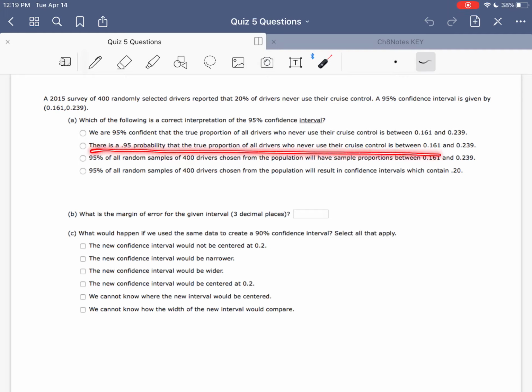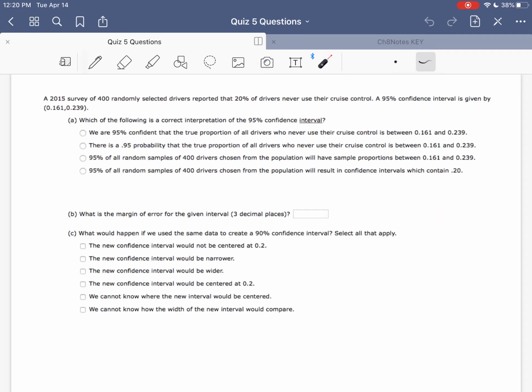Same thing, same reason here. There's a 95% probability that the true proportion is between those. We did talk about how the confidence level does not tell us a probability, because thinking about the true proportion of all drivers that never use their cruise control, that's a single number. That's the population proportion p.